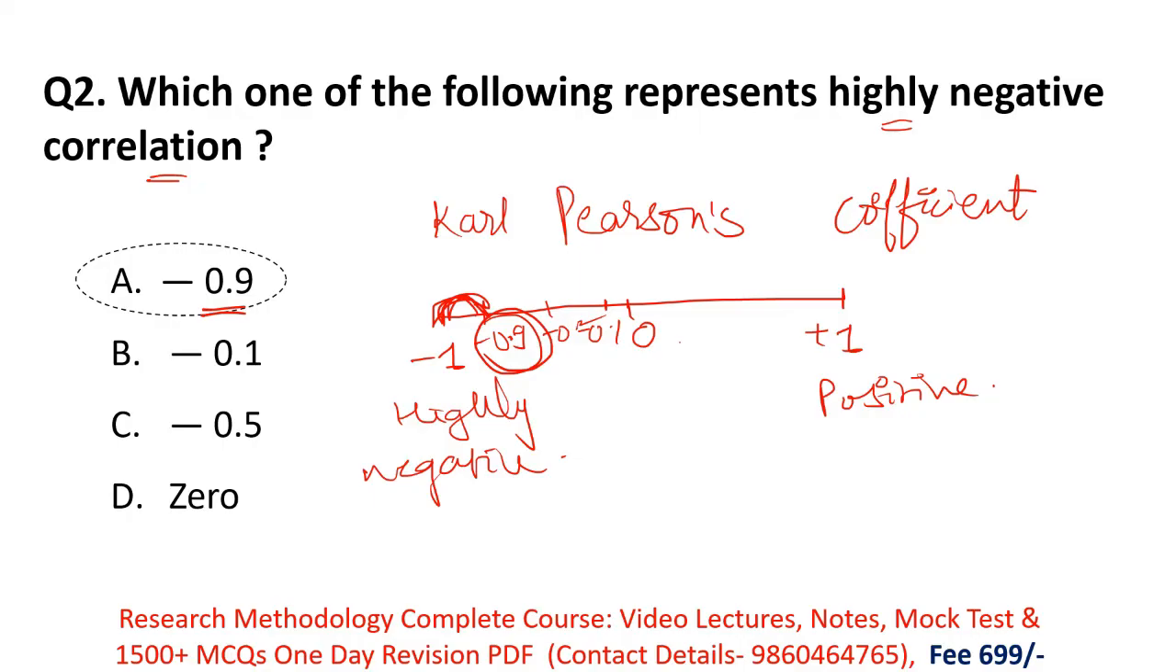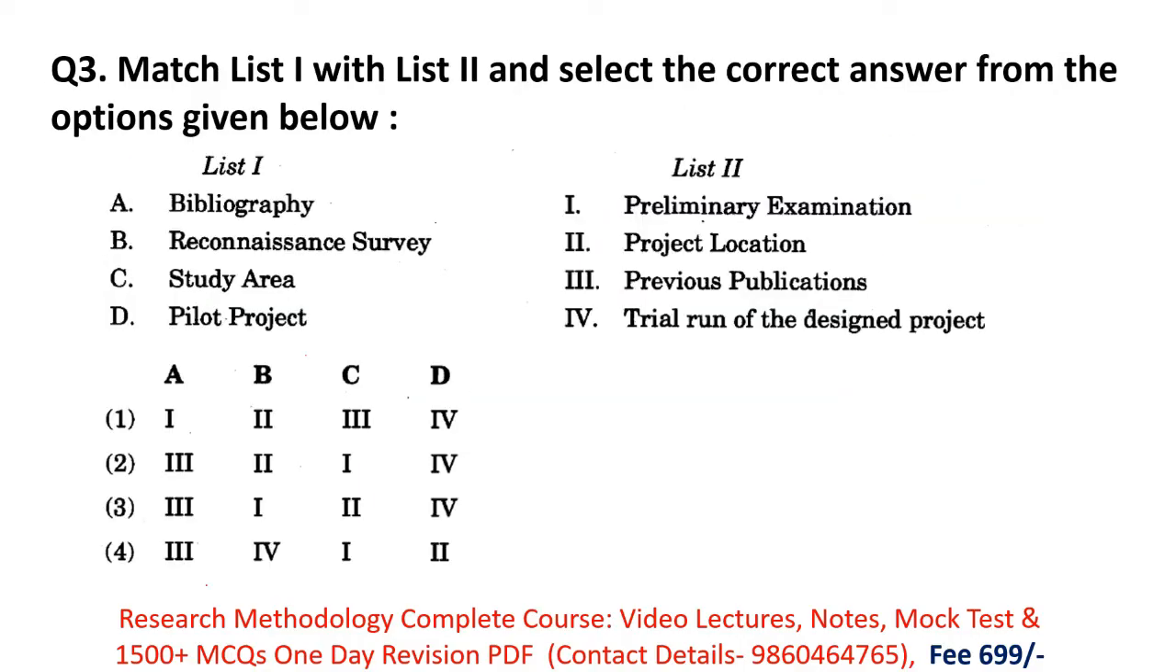Okay, next question. Match list 1 with list 2 and select the correct answer from the options given below. So what is given here? List 1 and list 2. In list 1 there are some terms and their definitions are given in list 2, and we have to match them. First of all, bibliography and pilot project are known to us. Both terms are known to us. So first of all we'll solve them.